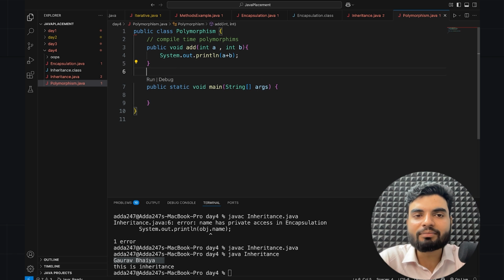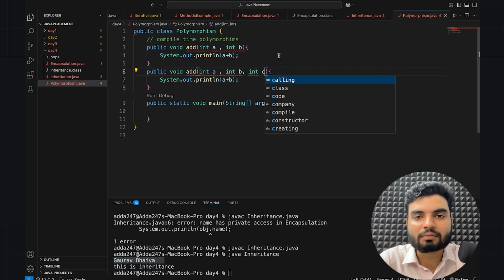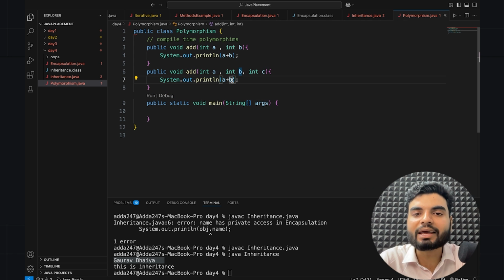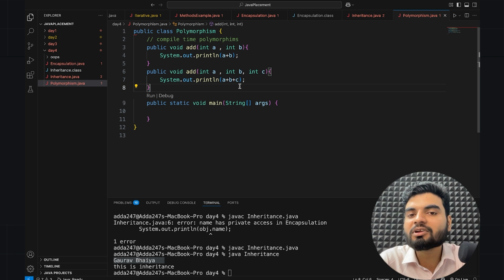Now here I have the same method, add. I'll just copy the same thing. Right now, if I put this in the same way, it's showing me an error. But what if I change one variable and see? Now it won't show an error. Why? You had only an add method, but here it's a different situation: the number of parameters is different. So it will behave differently. It's adding three elements, right?